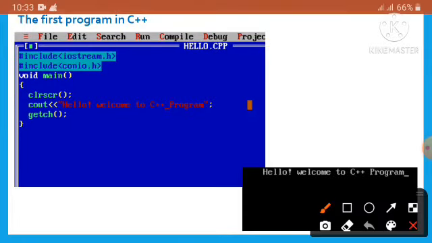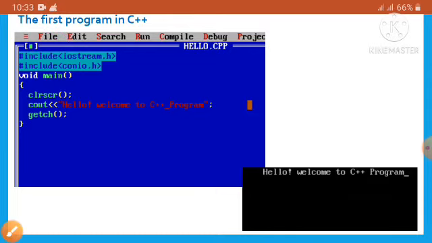So here is the first program in C++. Let us write our first program in C++. For this, start a new program by clicking on file and then clicking on new in the C++ window, and type the following code.